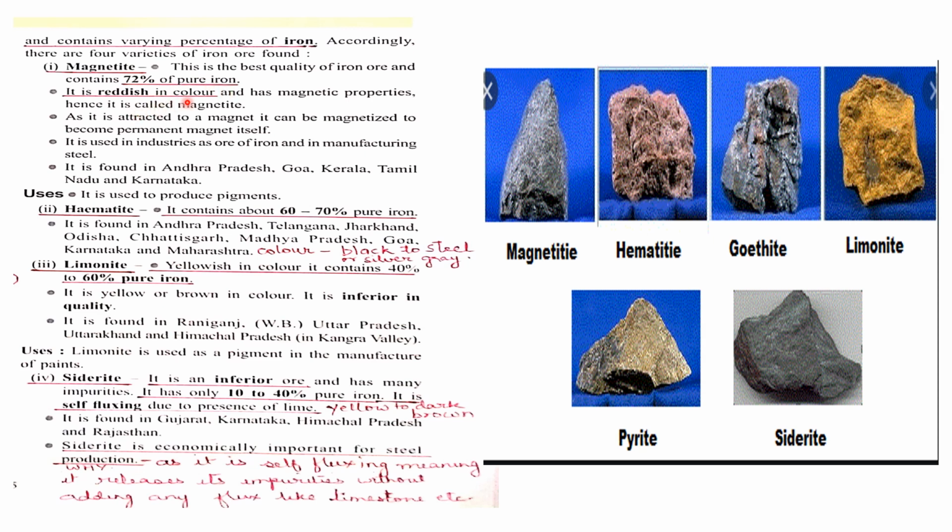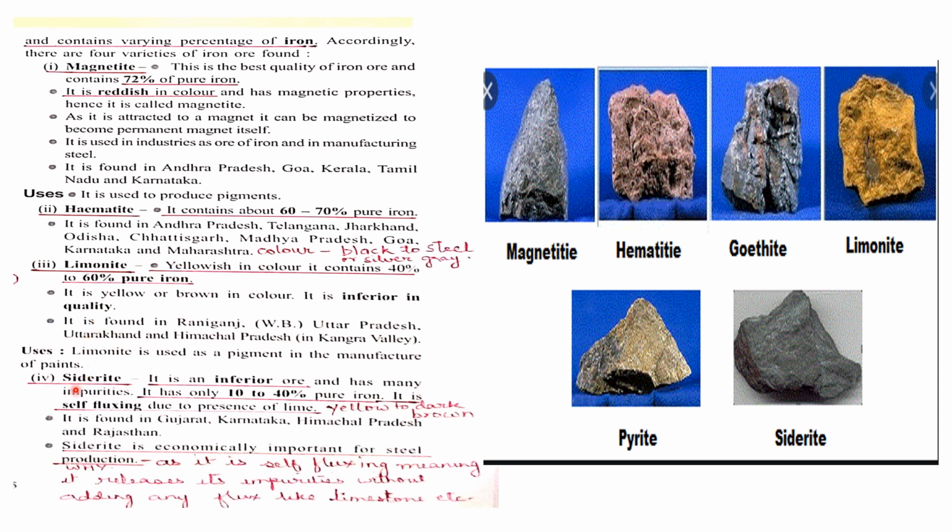It is reddish in color. Then hematite contains 60 to 70% of pure iron and its color is from black to steel to silver gray. Limonite contains 40 to 60% of pure iron and its color is yellow or brown. It is an inferior quality.